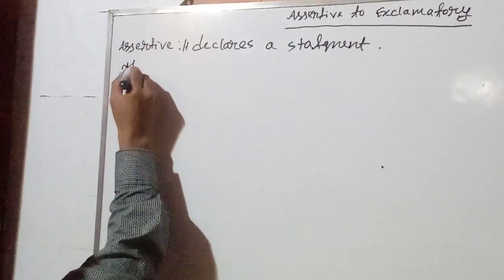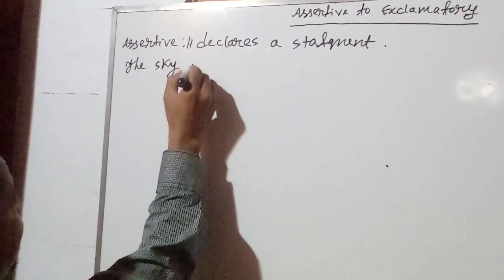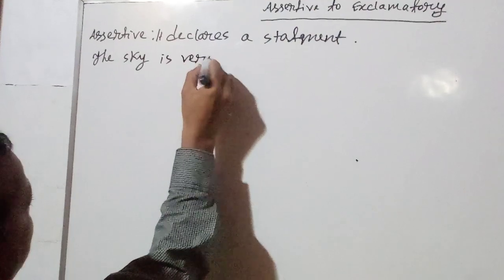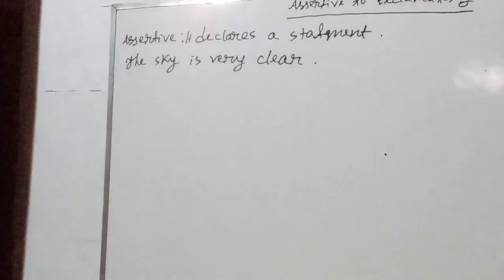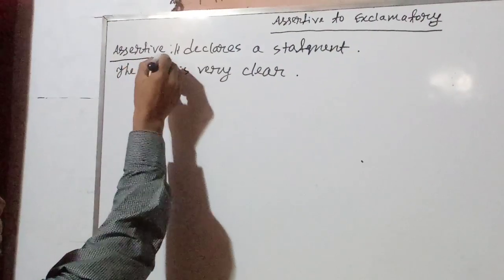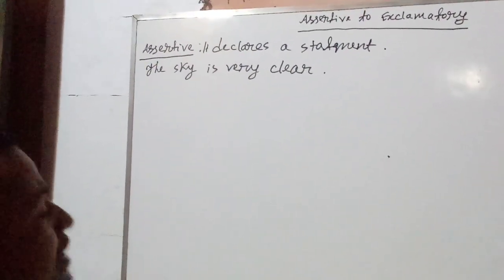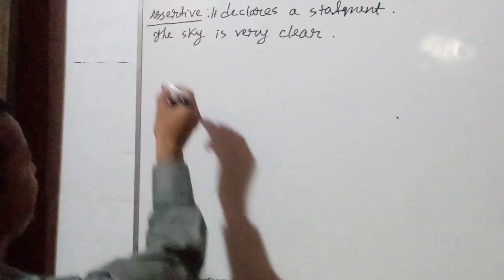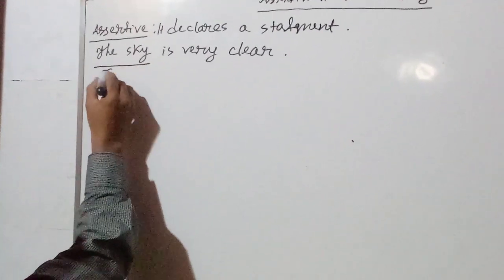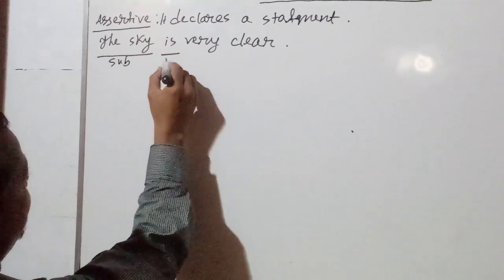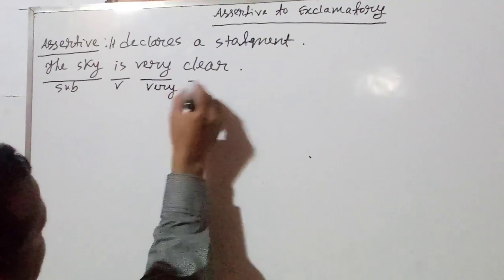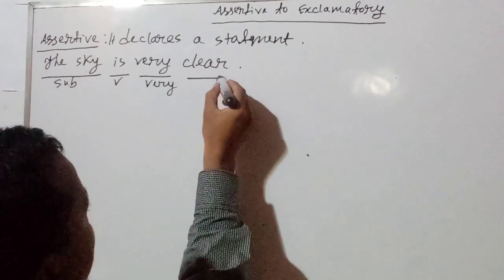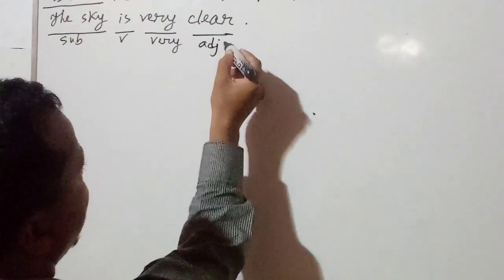Suppose the sky is very clear. The sky is very clear is an example of assertive sentence. Here what we find: subject, verb, very, then adjective.